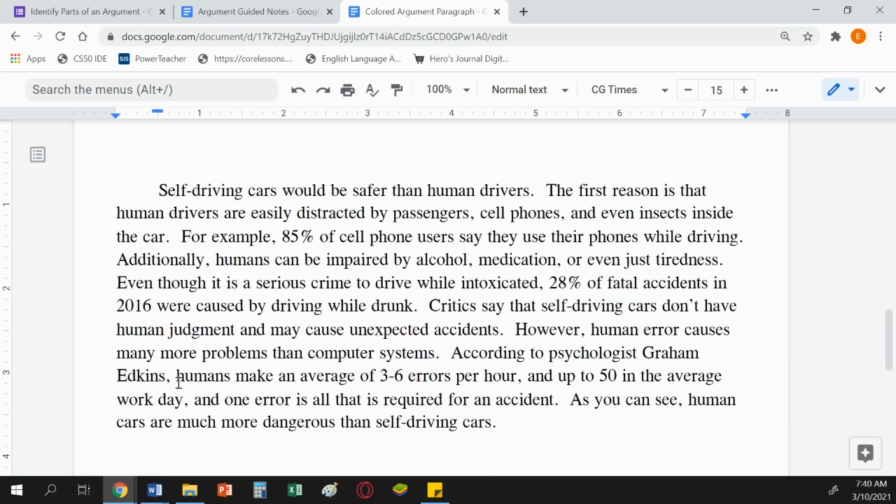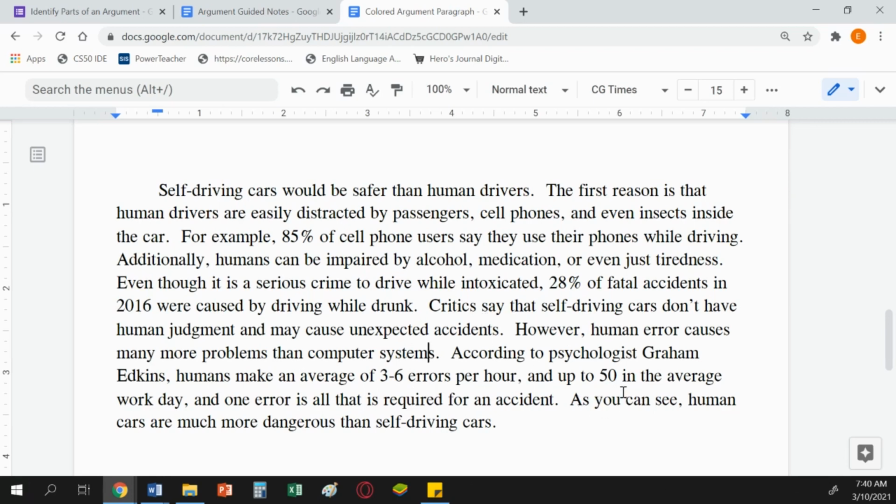According to psychologist Graham Edkins, humans make an average of 3 to 6 errors per hour and up to 50 in the average workday. So here, the writer has pointed out something said by an expert, psychologist Graham Edkins. That's going to be using his opinion here. And humans make an average of 3 to 6 errors per hour. So he's saying humans make mistakes, which helps support our rebuttal. It's really nice to have evidence for your rebuttal. You really want to back up why the counterclaim doesn't matter.